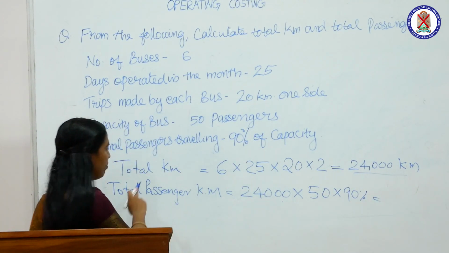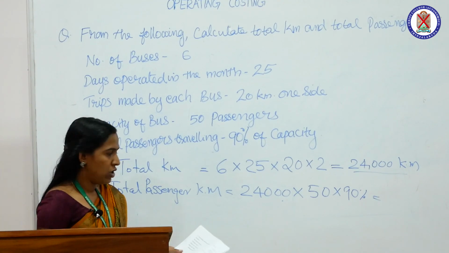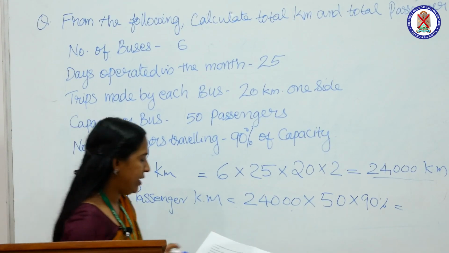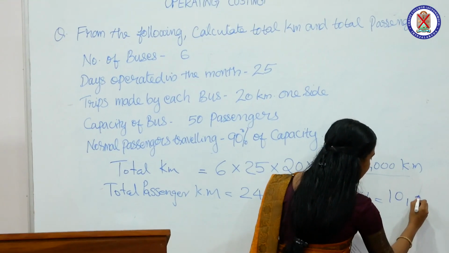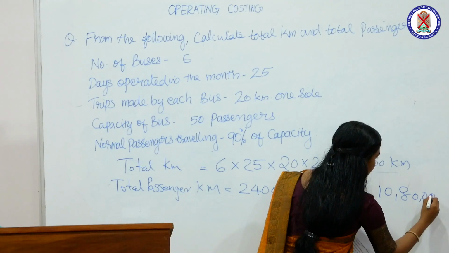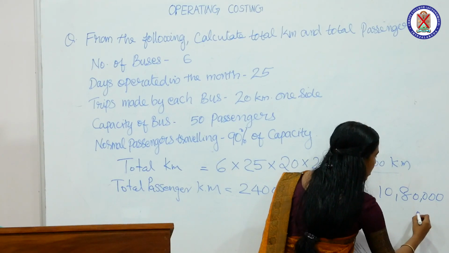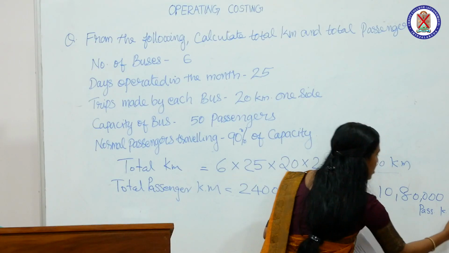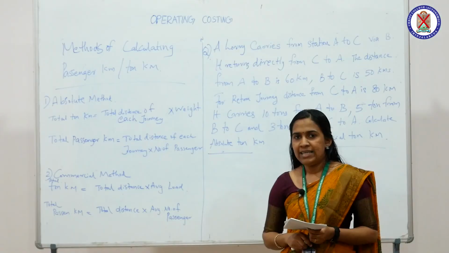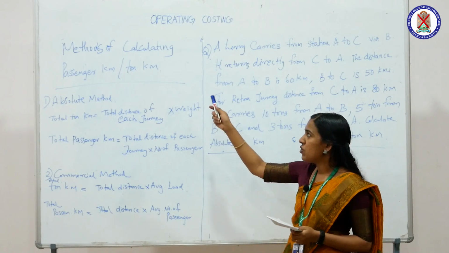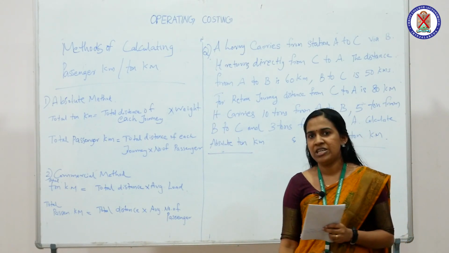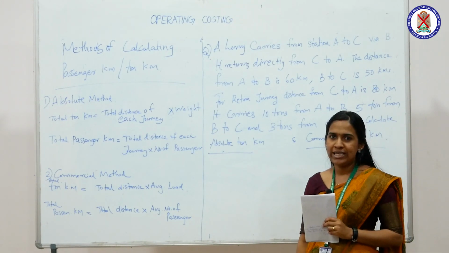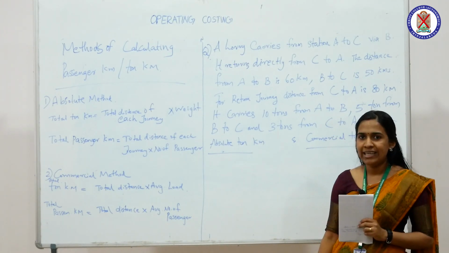So, the total passenger kilometer is equal to 24,000 into 50 into 90%, that is equal to 10,80,000 passenger kilometer. Next topic is the methods of calculating passenger kilometer or ton kilometer. There are two methods used for calculating passenger kilometer or ton kilometer.